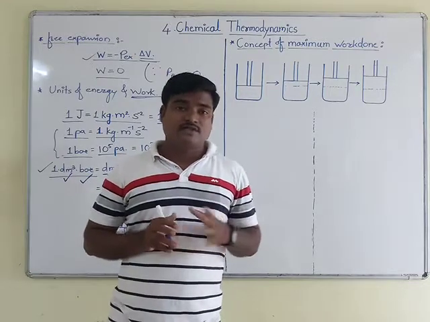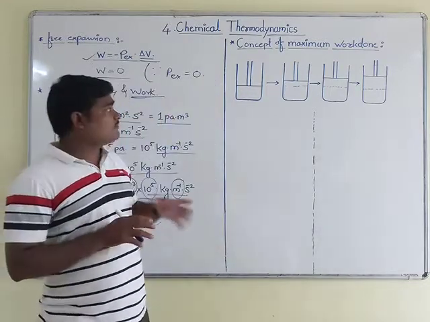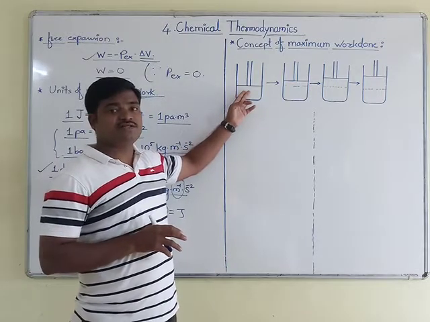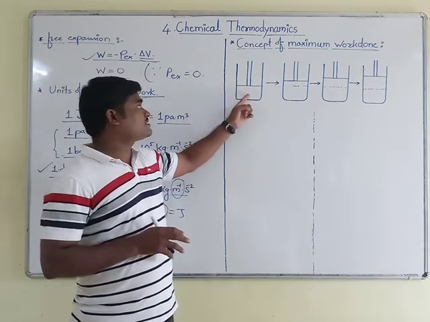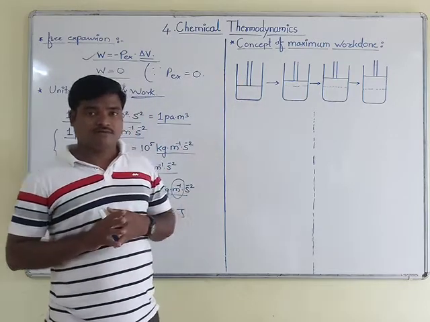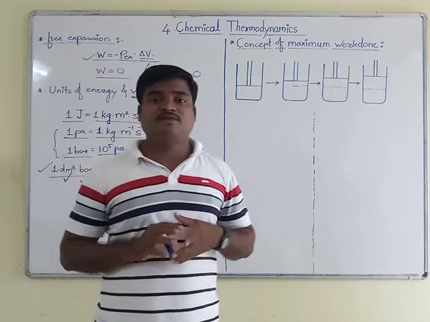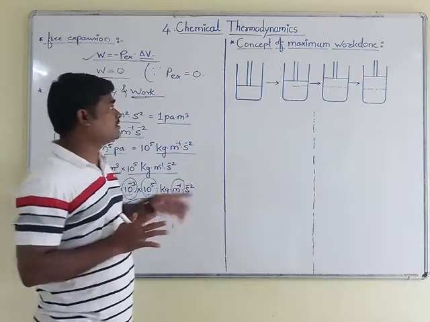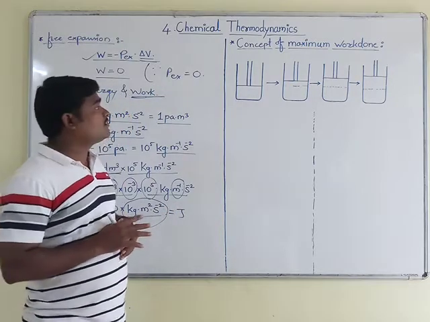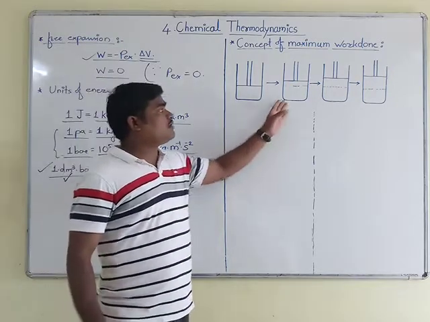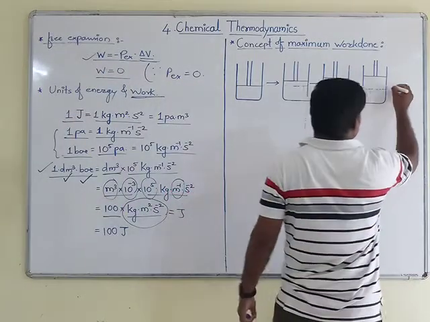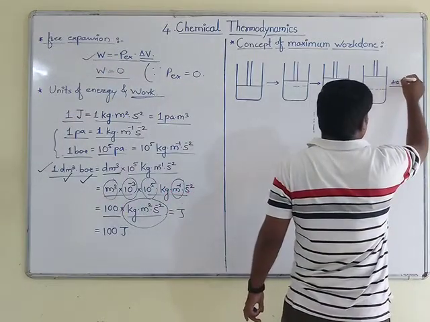Suppose n number of moles of gas are enclosed in a cylinder, and this cylinder is fitted with a weightless and frictionless piston, which I have shown with the help of the diagram here. I have drawn 4 figures.